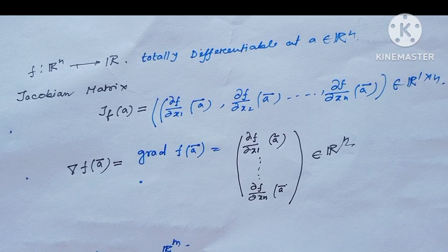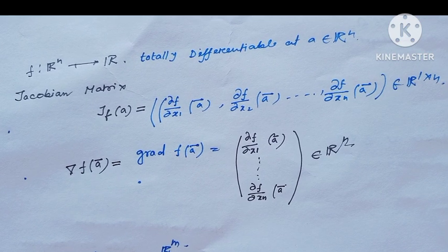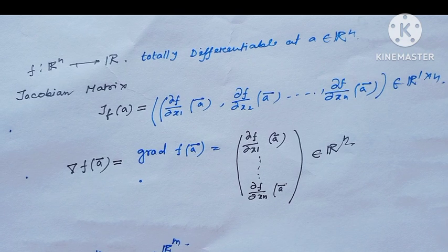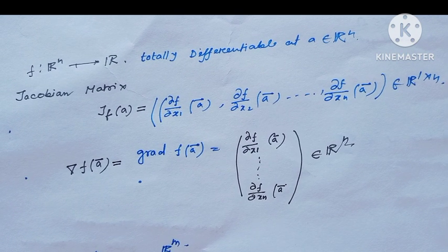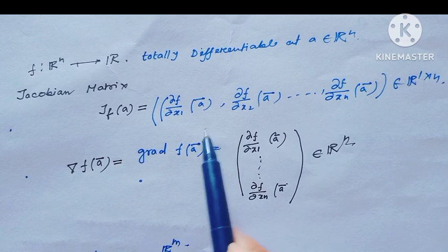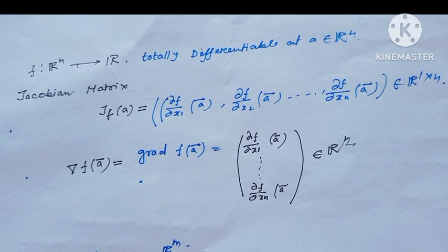Then this Jacobian matrix at the point A is actually the gradient of this function at the point A.